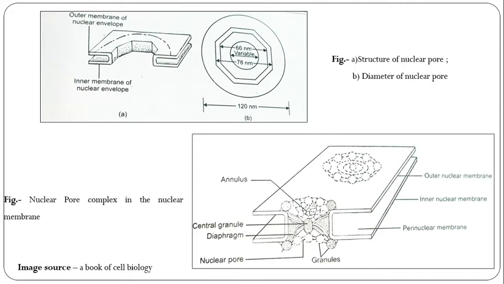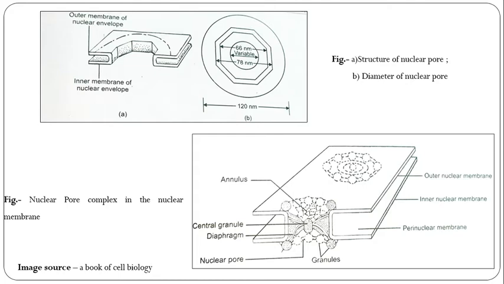Electron microscope studies show that the pores contain some electron-dense material and are enclosed by some annular material, which is granular. The pore diameter varies from cell to cell, generally from 50 to 100 nanometers, and these circular structures are called annuli. See in the second diagram, the annuli along with the pores form a pore complex.